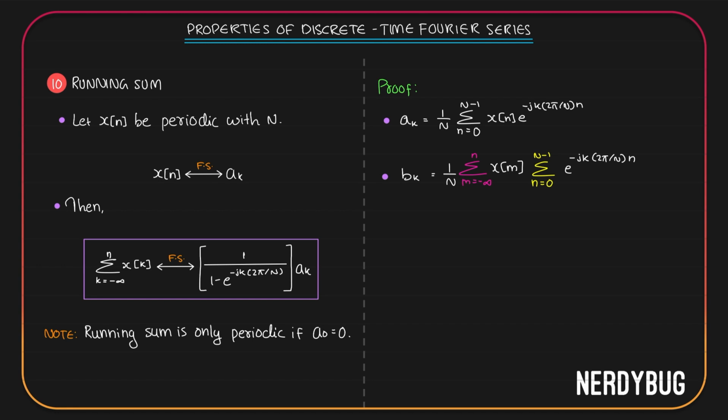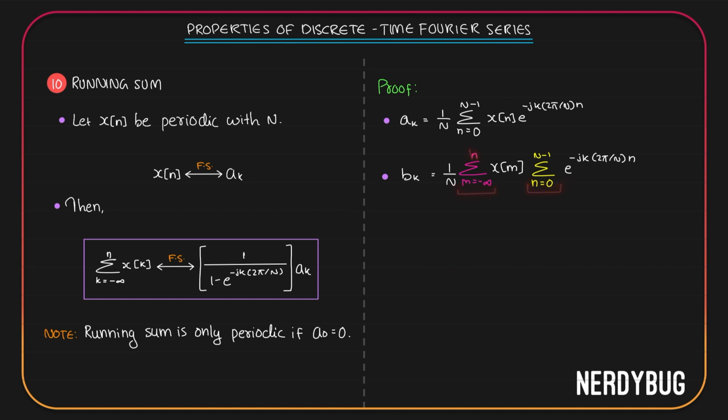There is a very important concept that we need to understand for the next step. There are two summations. According to this one, n can take any value from 0 to n minus 1. According to this one, m will take any value from minus infinity to n. So for every value n takes according to this summation, m will be taking values from minus infinity to that n.